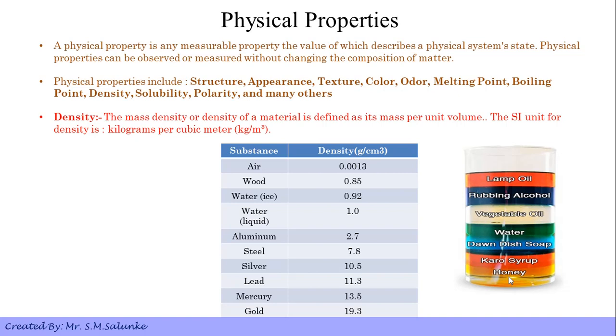As we can see in the figures below, when materials with various densities are poured in a container, the material with the highest density is at the bottom, while the material with the lowest density is at the top of the container. As you can see here, honey, having the highest density, is resting at the bottom of the container, while lamp oil, having the lowest density, is at the top. We have experienced this in our day-to-day life: oil is less dense than water. That's why oil floats on water.